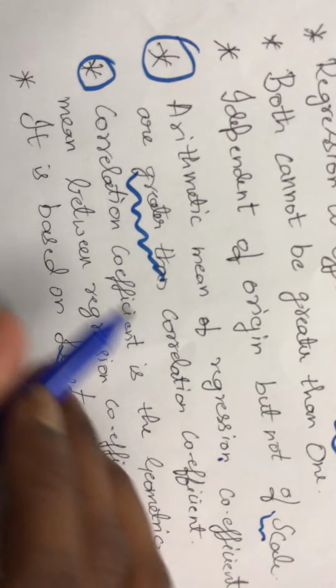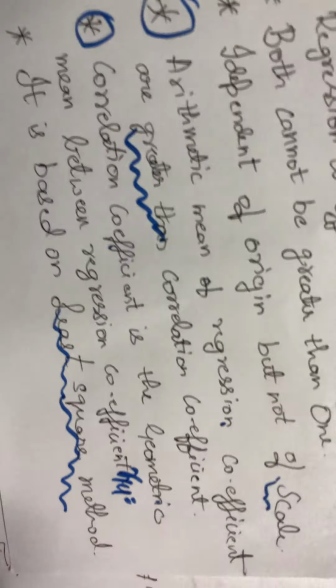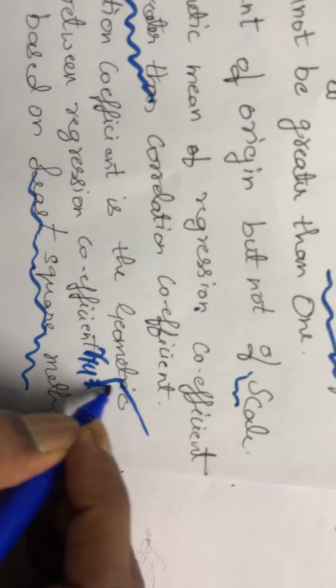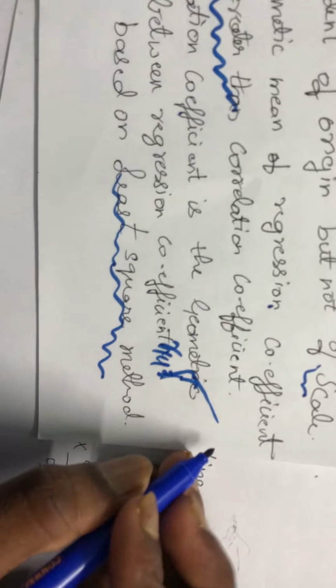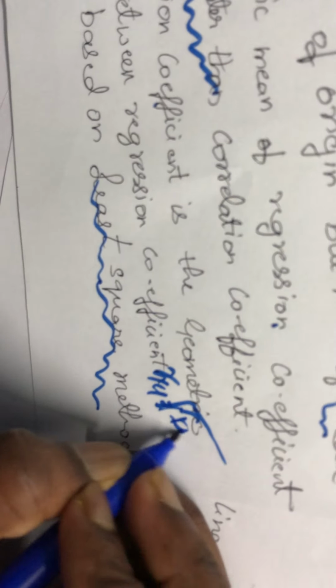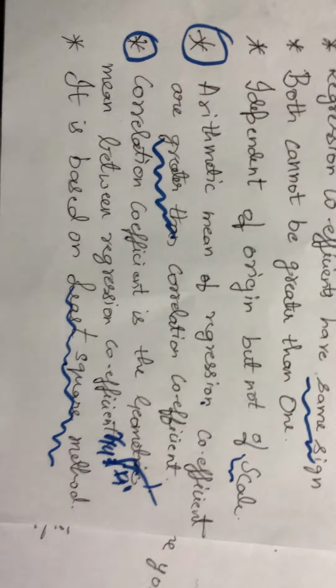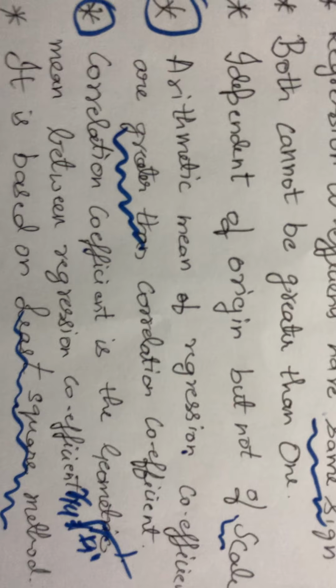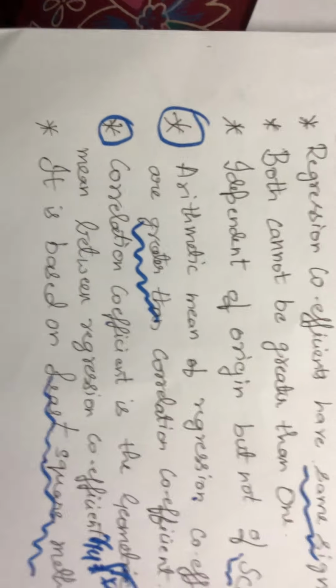And we also discussed that the correlation coefficient rxy can be calculated using the geometric mean between the regression coefficients, that means the square root of bxy multiplied by byx. Okay, so the correlation coefficient is always the geometric mean between the regression coefficients. So we have discussed the various properties.